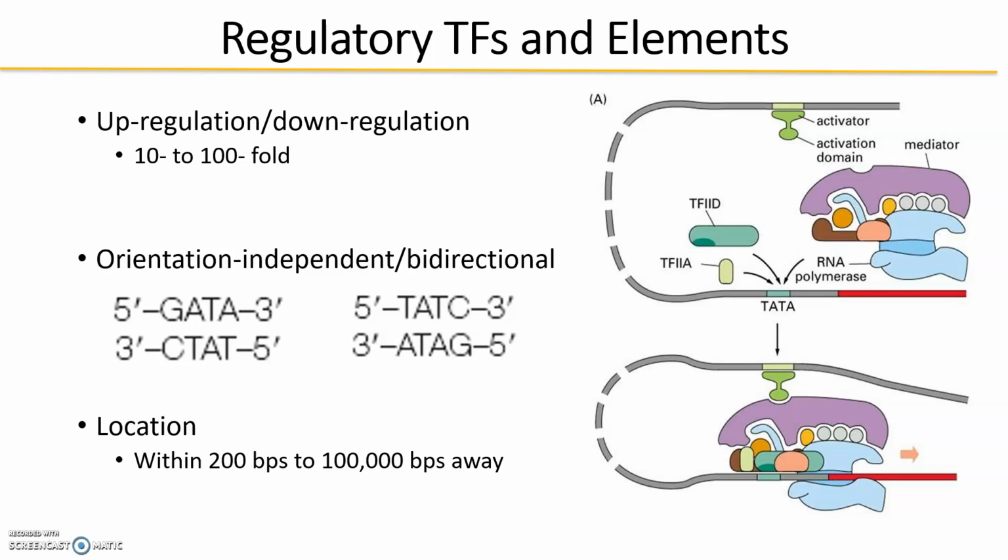For upregulation, we can upregulate 10 to 100-fold by having these activators. These regulatory molecules tend to be orientation independent, so they can go either way. Here you see GATA, ATAG, or GATA backwards. So they can be independent of the orientation, and they can be located at a distance, so they can be near the gene or further away from the gene.